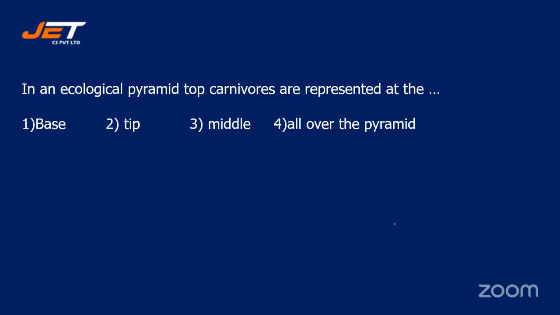Next question. In an ecological pyramid, top carnivores are represented at the dash. Your options are number 1, base, number 2, tip, number 3, middle, or number 4, all over the pyramid.